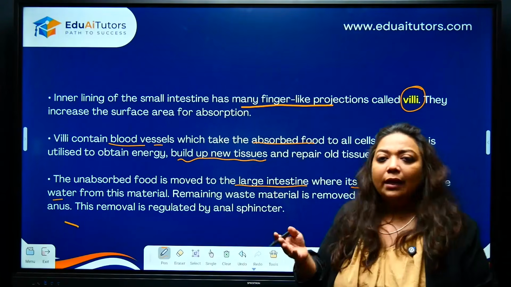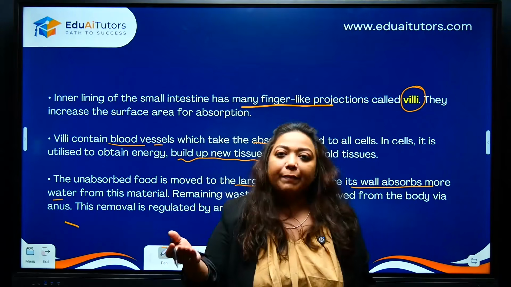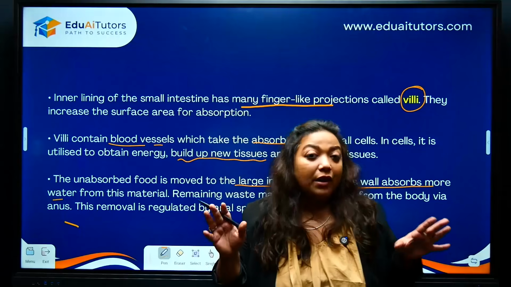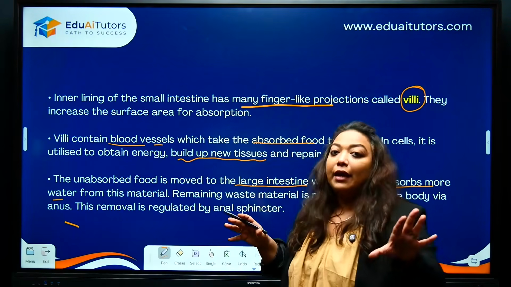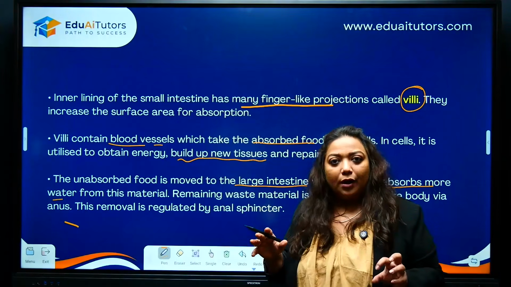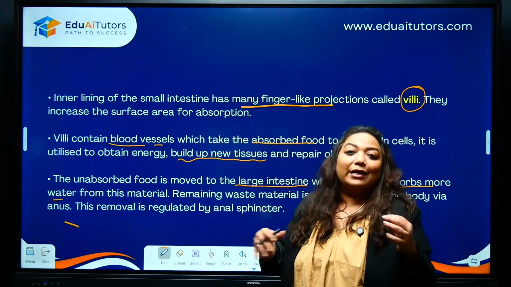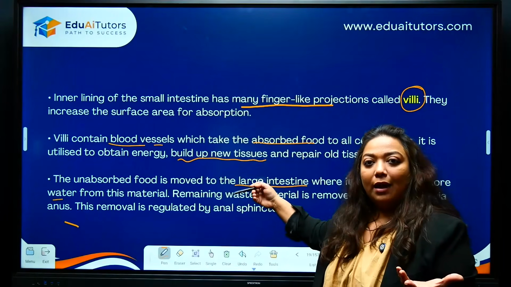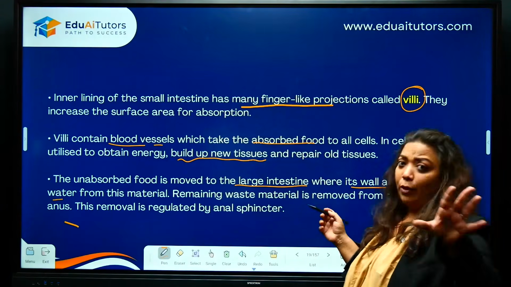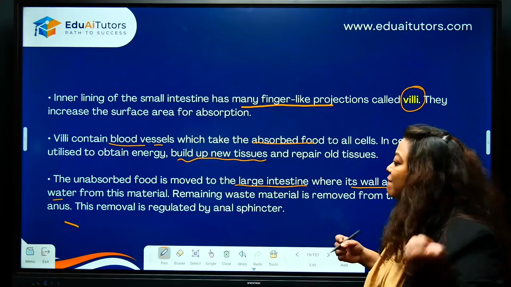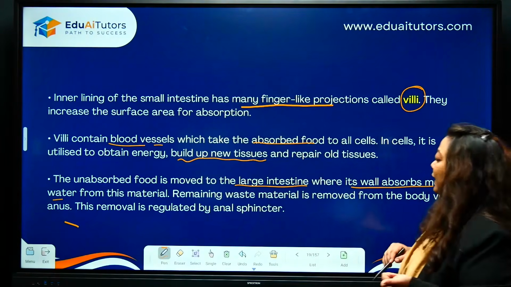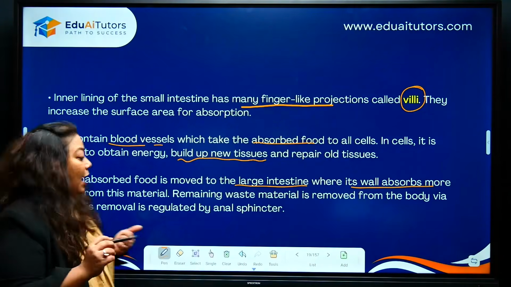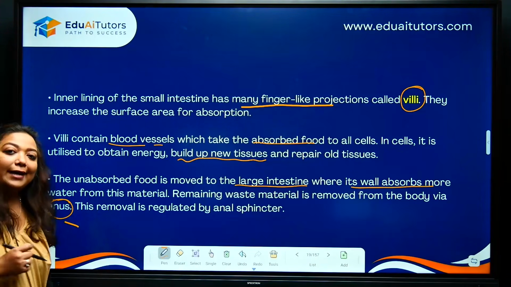Which is why sometimes if you are constipated, you are told to drink water. Because our body needs water for normal functioning. Okay, so if there is a poor intake of water, you will expect constipation, because your water is going to get reabsorbed in the large intestine. Okay, so drink water, keep yourself hydrated for a good bowel movement. Remember, remaining waste material is removed from the body via anus. Okay, anus is literally the exit of your digestive system.